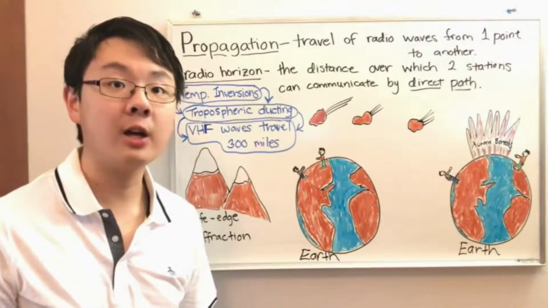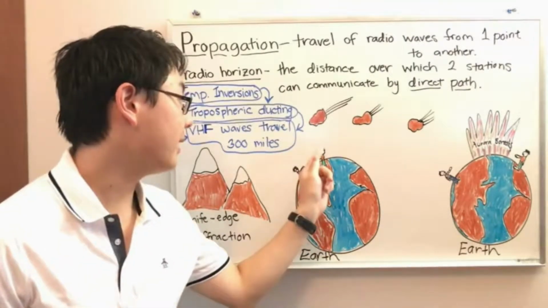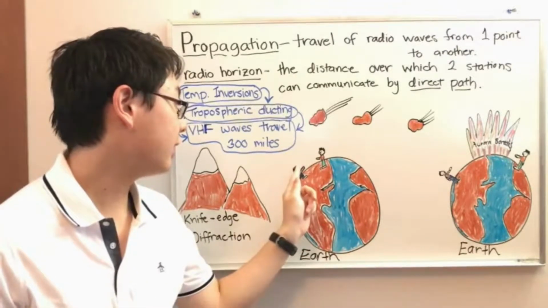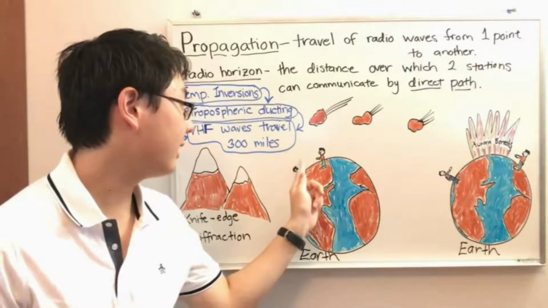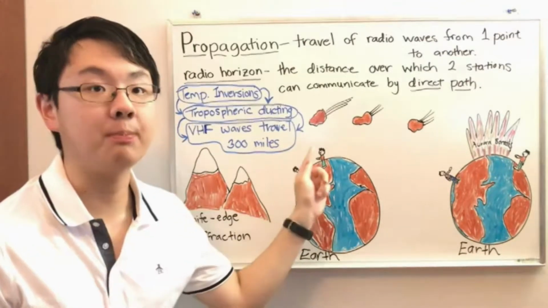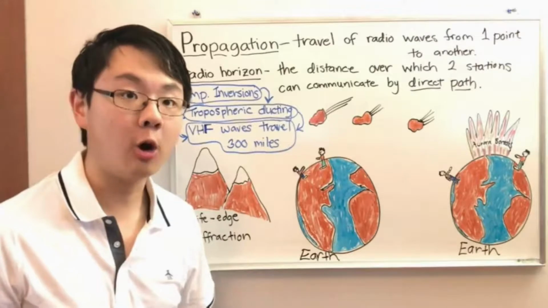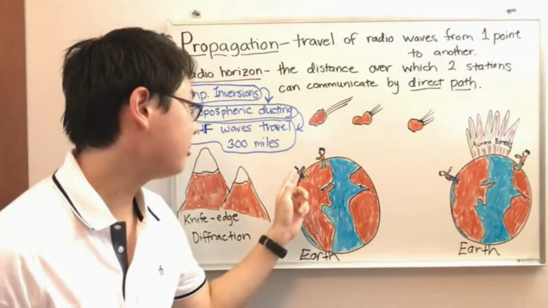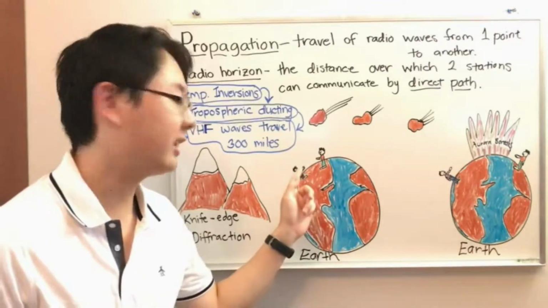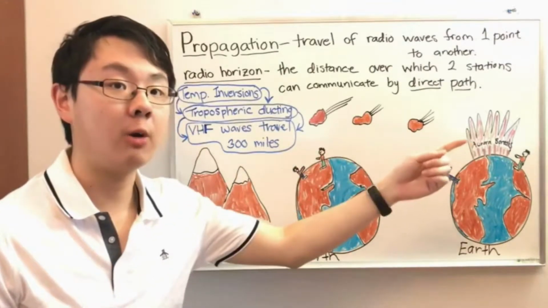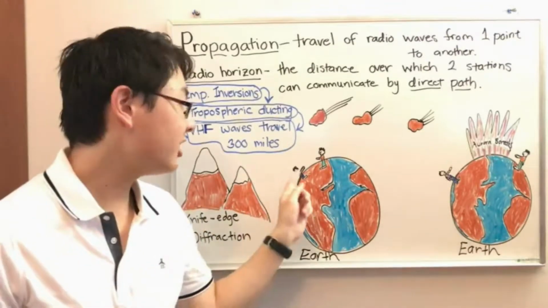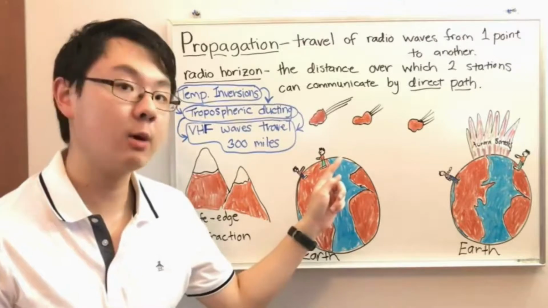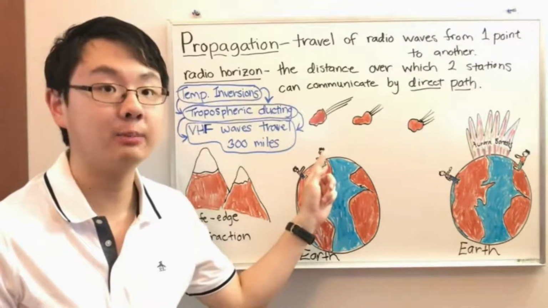So radio waves often go in a straight path from point A to point B. For example, if you look at this diagram of the Earth here and pretend these are two hams, the radio signal might just go from this person all the way in a straight line to this person. That's pretty simple. Point A to point B, a straight path. And this is also called line of sight because, obviously this figure is sort of exaggerated, but pretend these people are standing close enough together so that they can actually see each other, even though they're far away. So if you can see the other person that you're talking to, then obviously you can hit him with ham radio because the radio wave will just be able to go straight there. There's nothing blocking your view.